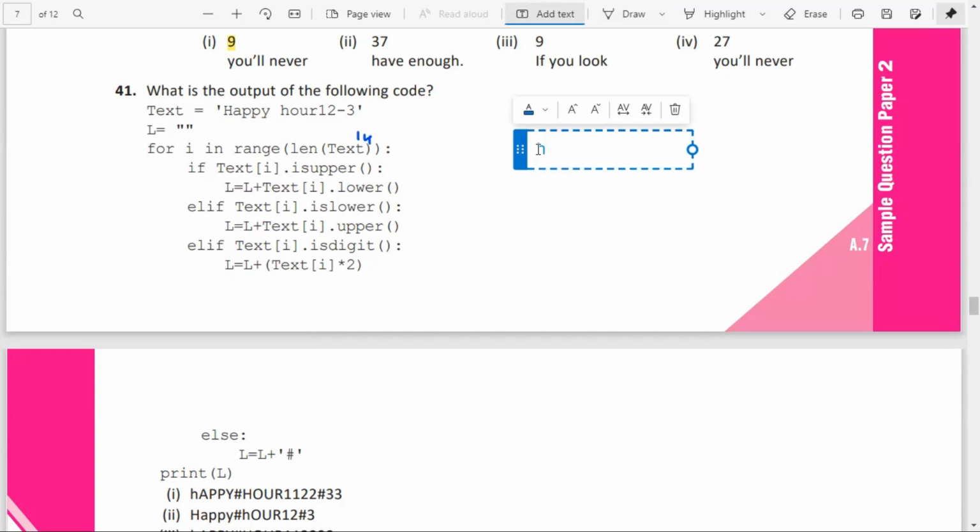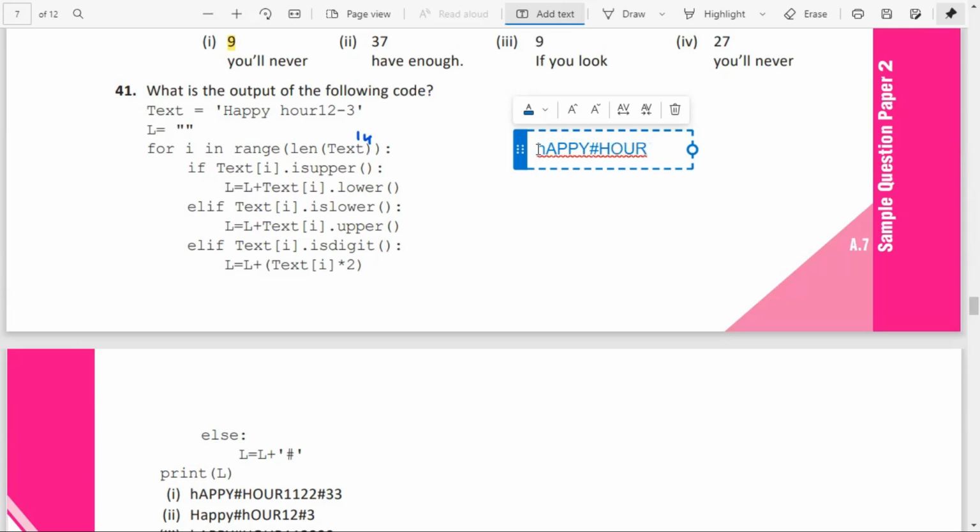Next one, a means what? It's small case, so you make it into capital. Small p will be converted into capital P, capital Y. Then space means you will be adding a hash. Then the small letter will be converted into a capital letter.